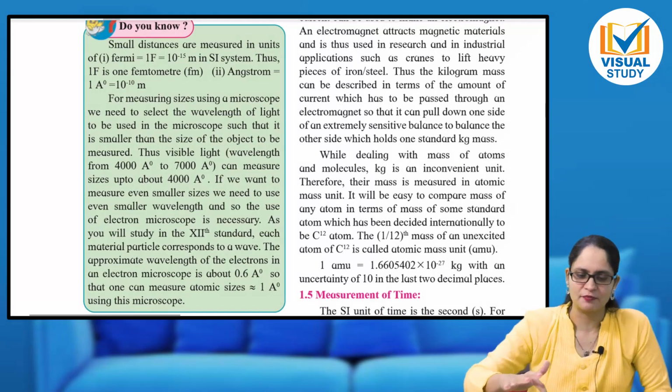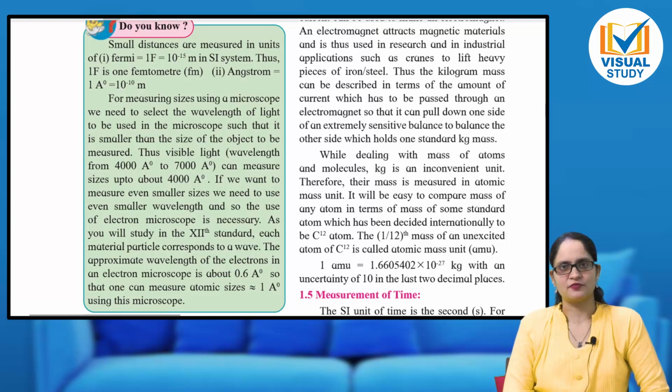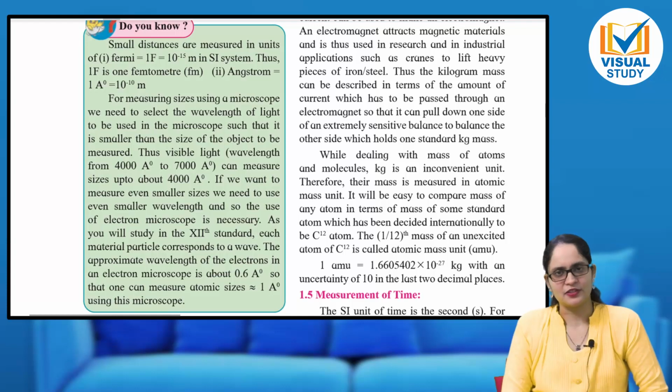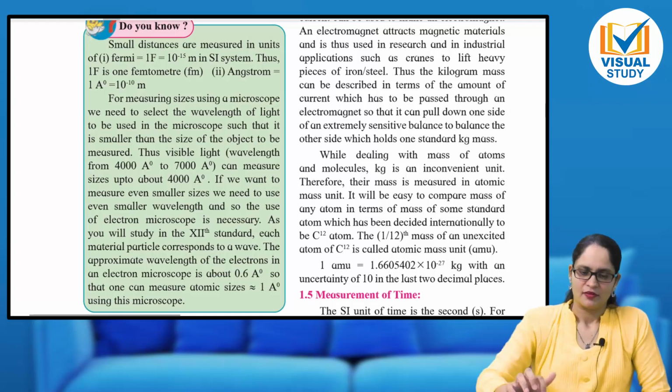It is given on page number 5. Fermi is a small distance measure. 1 Fermi is 10 raised to minus 15 meter. Then angstrom is one more unit. 1 angstrom is 10 raised to minus 10 meter. Angstrom unit, we use it extensively in physics in 11th and 12th standard. In the light part specifically, we will use it to mention the wavelength.